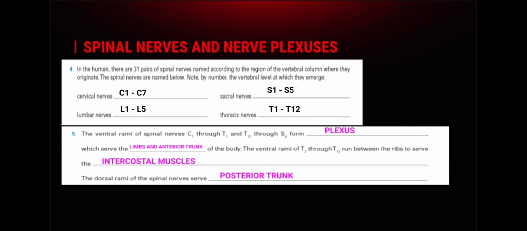Number 5. The ventral rami of spinal nerves C1 through T1 and T12 through S4 form plexuses, which serve the limbs and anterior trunk of the body. The ventral rami of T2 through T12 run between the ribs to serve the intercostal muscles. The dorsal rami of the spinal nerves serve the posterior trunk.